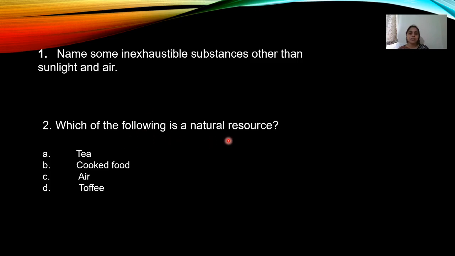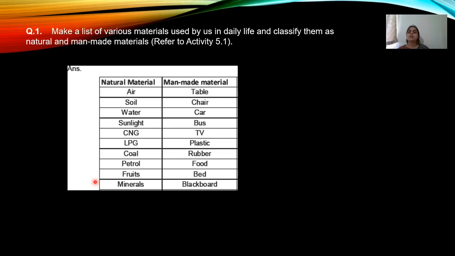Which of the following is a natural resource? It is among these four options. It is air, option C. Coming to an activity: make a list of various materials used by us in daily life and classify them as natural and man-made. Please refer to your textbook activity 5.1 and make a list. And this is a sample for you.